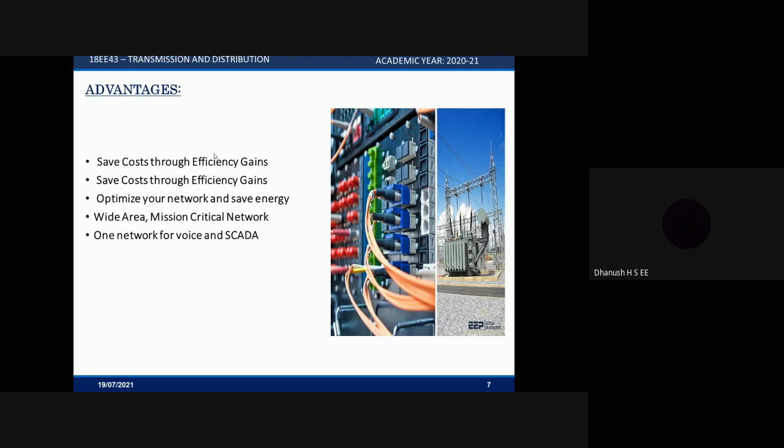The next advantage is a wide area mission critical network. First, it provides a wide area mission critical network. Traditionally, providing the required data communication that enables distribution automation has been difficult in areas of low density. One network for voice and SCADA: the other benefit of a tight grid link is that you only need one network for both voice and SCADA.